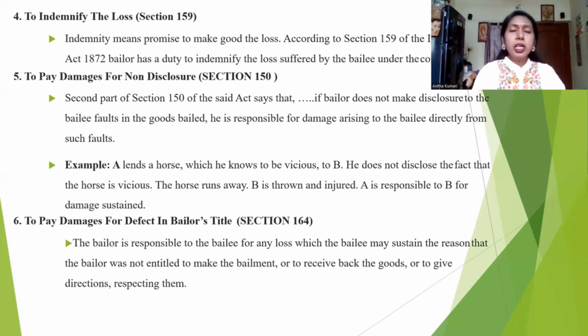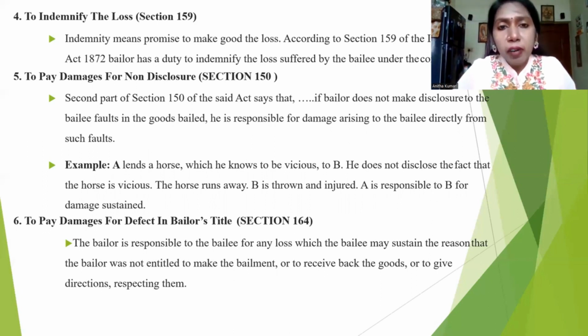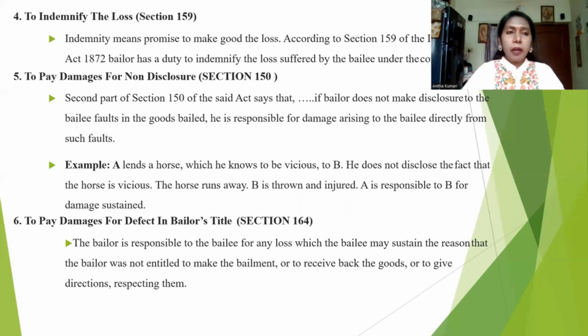Again and again, I'm telling you, it is the duty of the bailor to communicate all the relevant information. He should not hide any information about the goods when he is handing over to the bailee. Why? Because if anything occurs, then he has to take care of the losses. For example, I'm having a car. I'm giving my car for service purpose to some automobile workshop. I know very well that for the past 10 days there is some major problem occurring in my car.